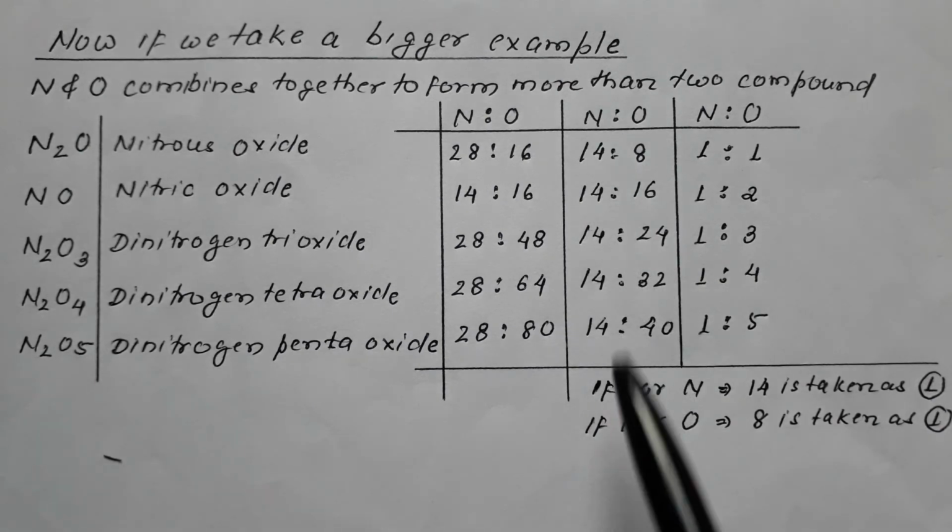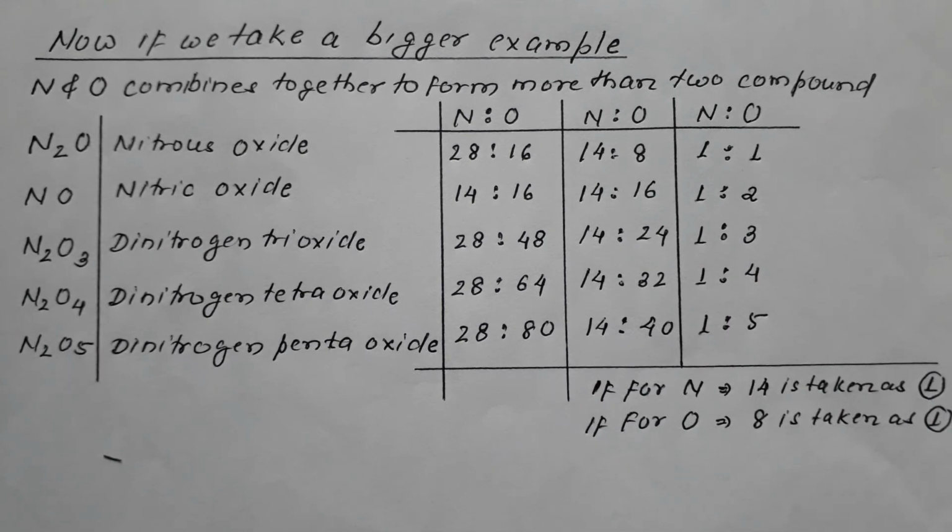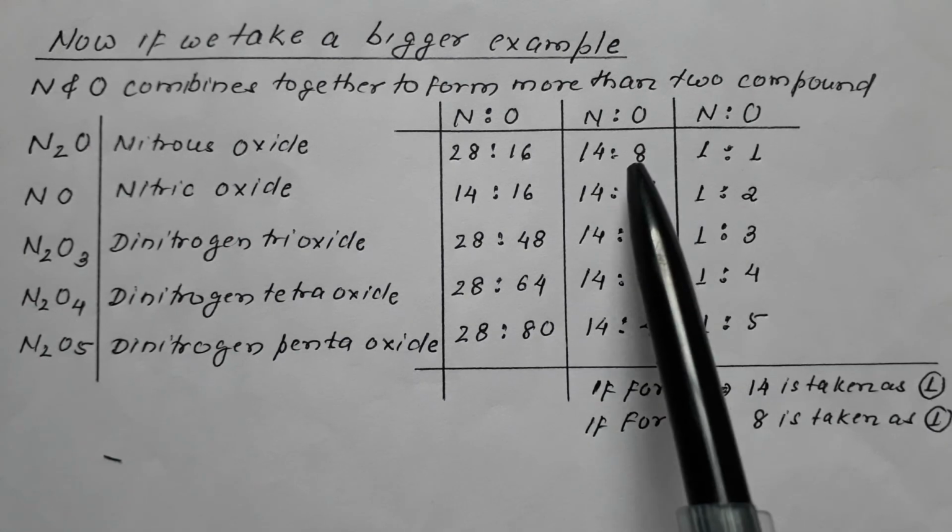The value of nitrogen is now in terms of 14. What is the value of oxygen? Of course, it is in multiple proportion. So if for nitrogen 14 is taken as 1, for oxygen 8 is taken as 1.